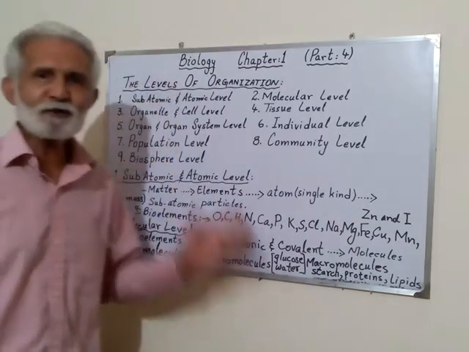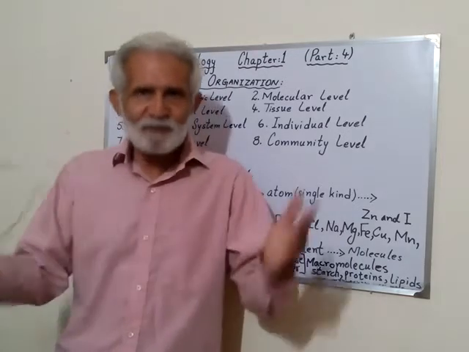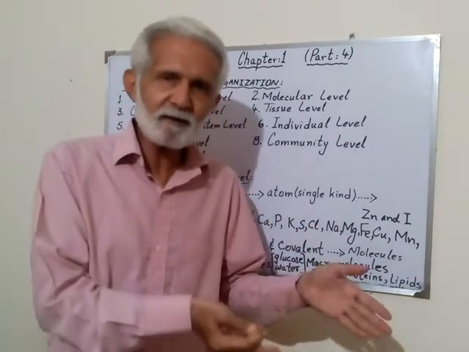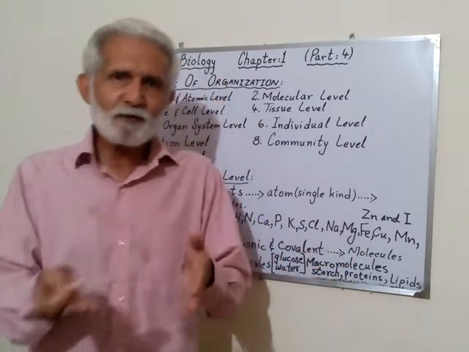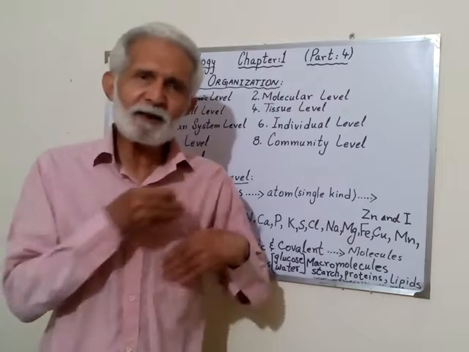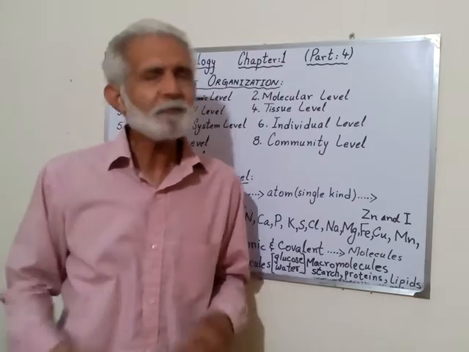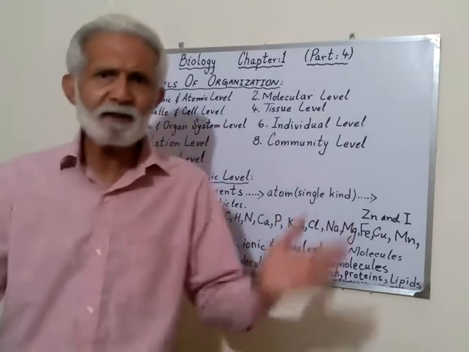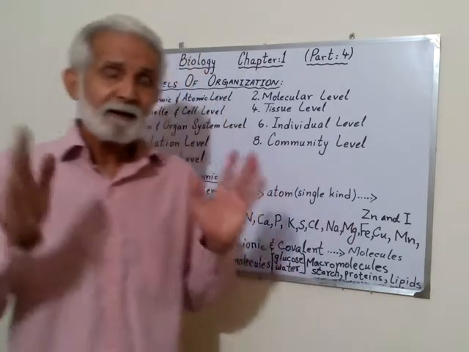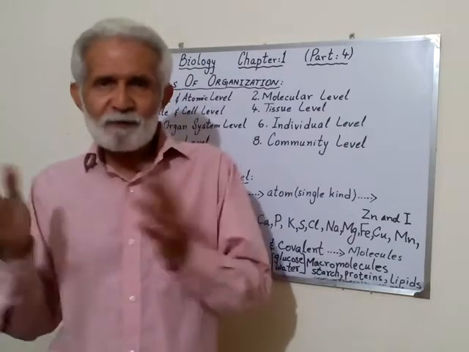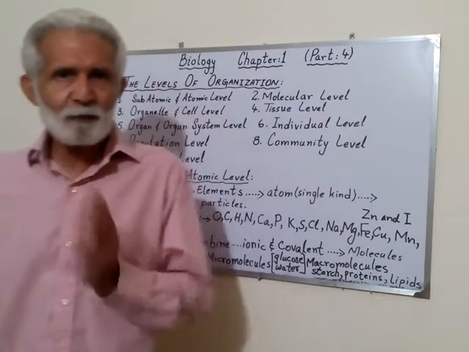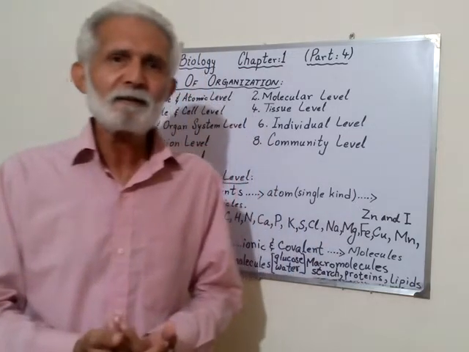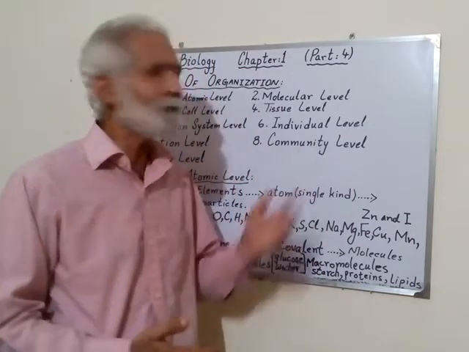Then population. Individuals living in a habitat, the place where an individual lives. So different individuals living in a habitat form a population. And then different populations, because we have so many species, when they combine together, populations combine and form community.